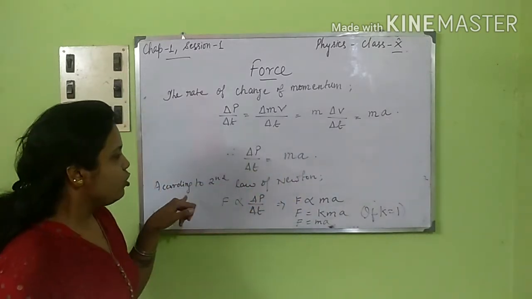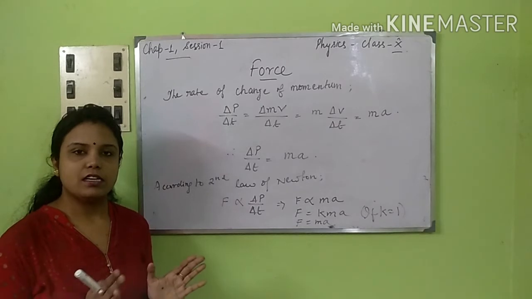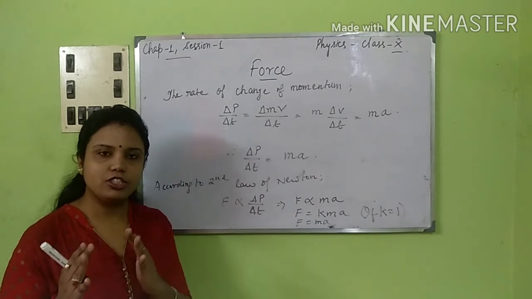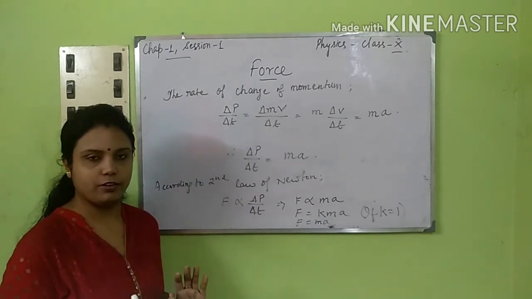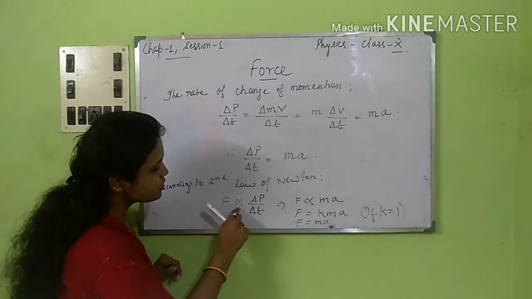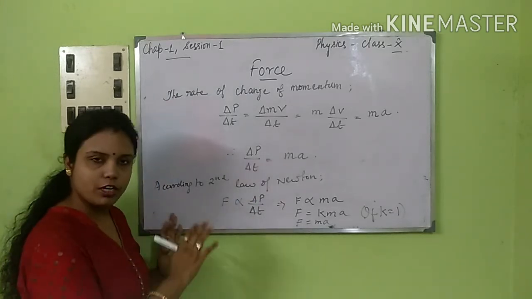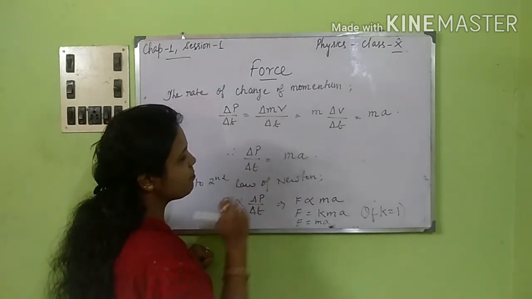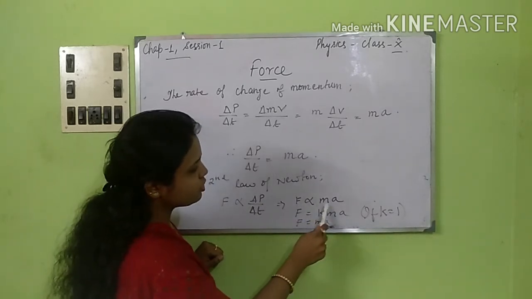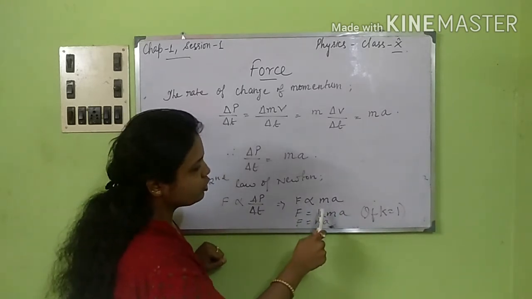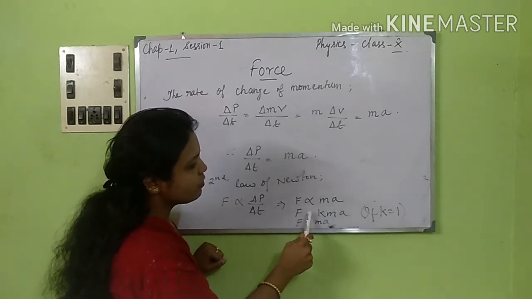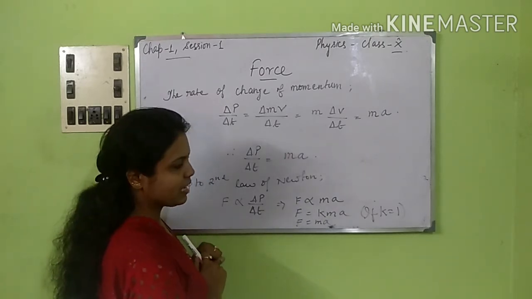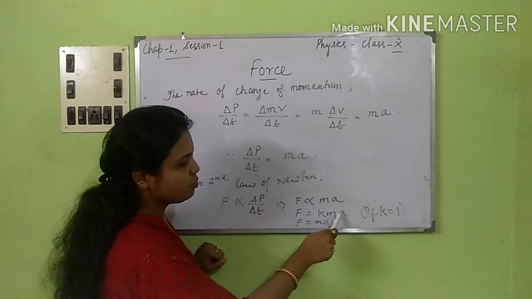According to Newton's second law, the rate of change of momentum is directly proportional to the force applied, and the change takes place in the direction of the force applied, right? That means force is proportional to delta P by delta T. Since delta P by delta T is equal to mass into acceleration, F is proportional to m into a. To remove the proportionality, we take a constant k, the constant of proportionality, so F is equal to k into m into a.